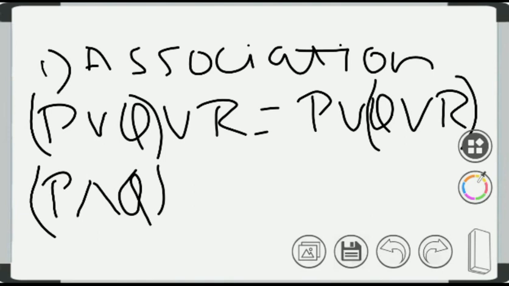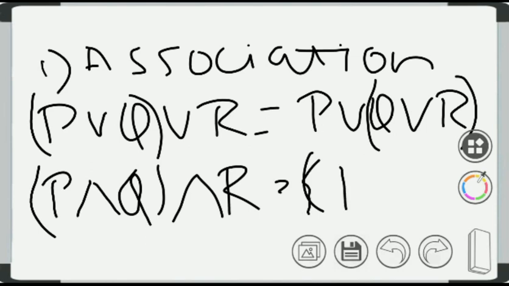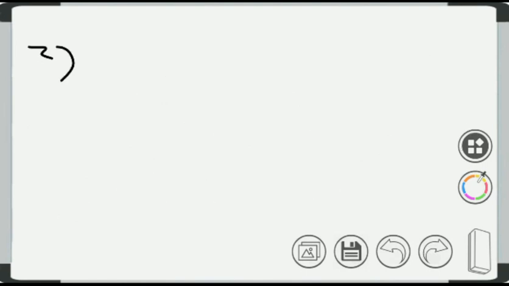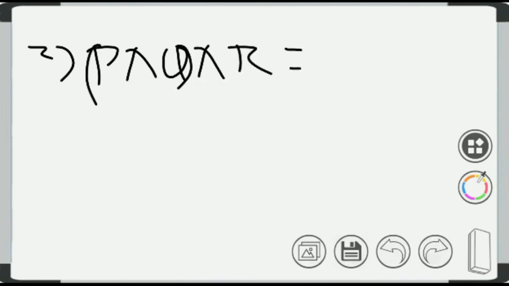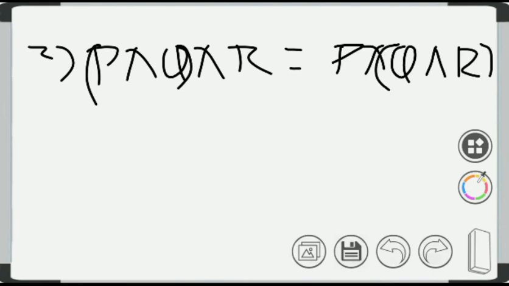Now first, in association law, the symbol can be denoted as P and Q and R. Here there was a bracket, so it can be denoted as P and Q and R. So this was the first association rule, or the property of an association law.